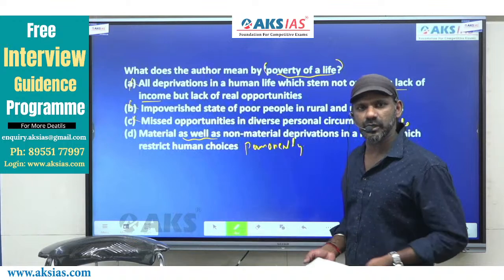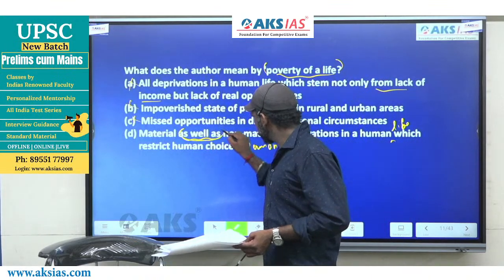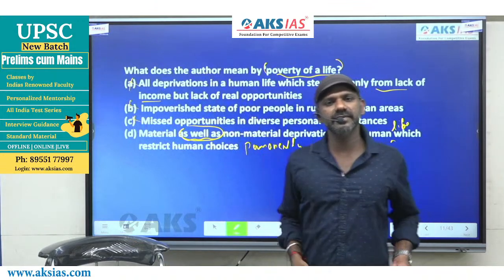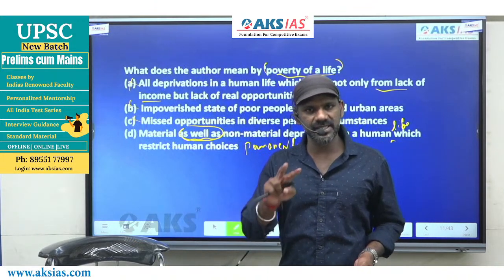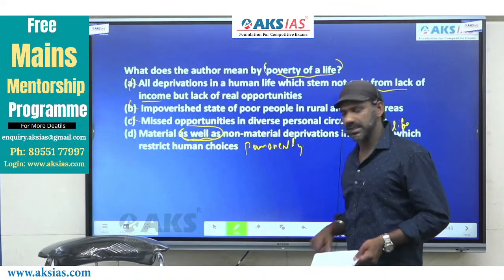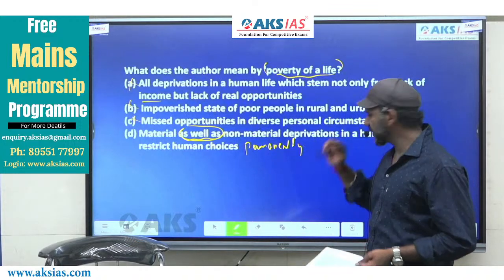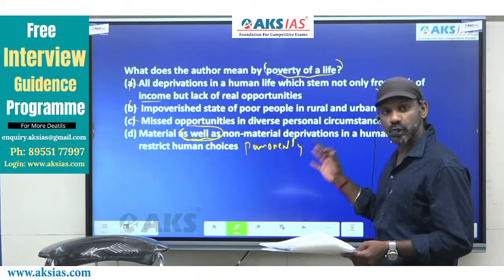How many entities are talked about here? Two entities are talked about, connected by the support indicator as well as. There we have a support indicator, not only but also, that means two entities are there. Here also we have a support indicator as well as, that means two entities are there. Material, one, as well as non-material deprivations in a human life which restrict human choices.